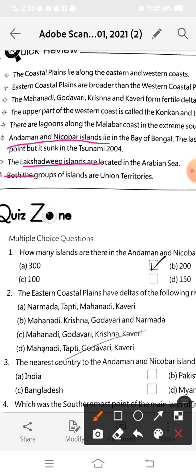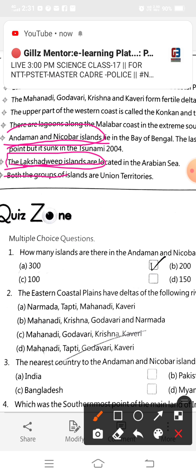Both groups of islands are union territories. The Andaman and Nicobar Islands, a group of over 300 islands, and the Lakshadweep Islands are both our union territories. The capital of Andaman and Nicobar Islands is Port Blair, and the capital of Lakshadweep is Kavaratti. Lakshadweep is our smallest union territory. Now we will do the multiple choice questions.